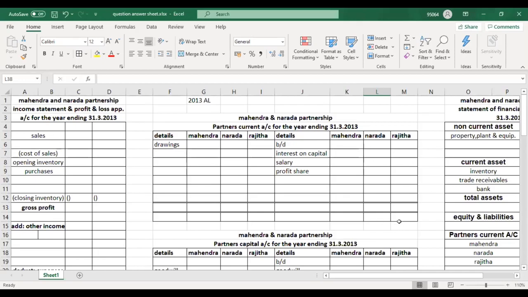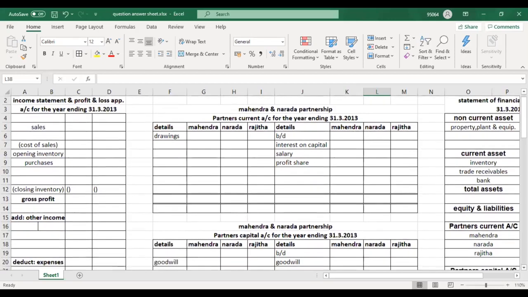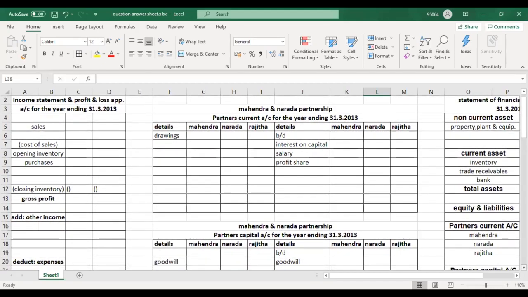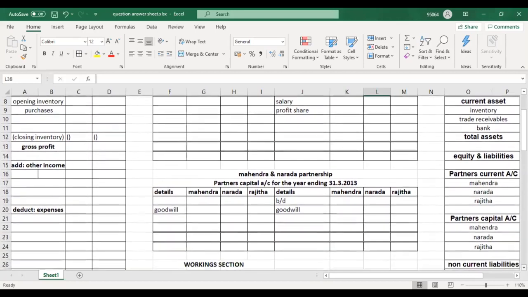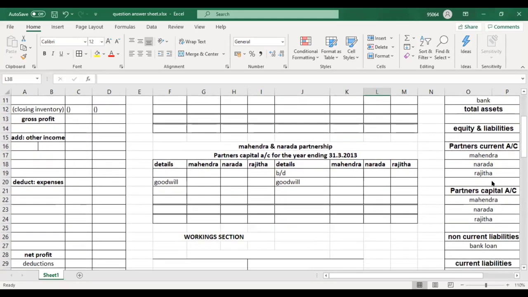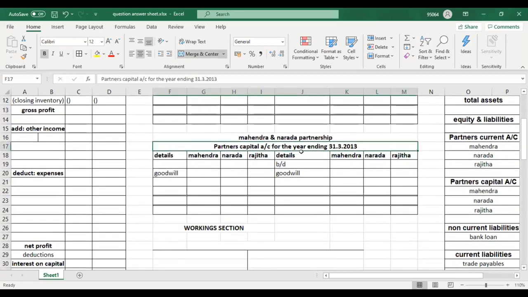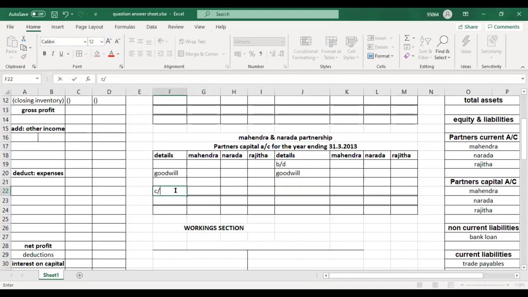Now, Rajita is retiring. So the first thing I will think is, as Rajita is retiring at the start of the year, he is not an existing partner anymore. So I will go to the partner's capital account. I have the carried down balance here and brought down balance here.